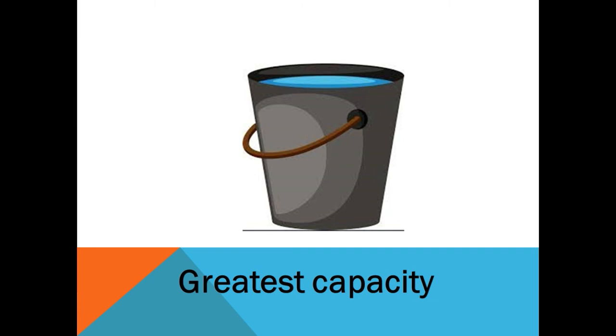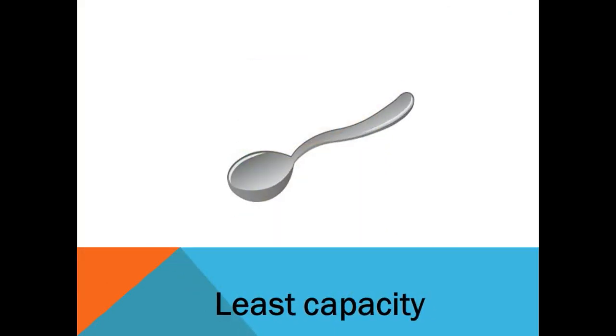The bucket is big in size, so the bucket will have the greatest capacity. In the same way, the spoon is small, so the spoon will have the least capacity.